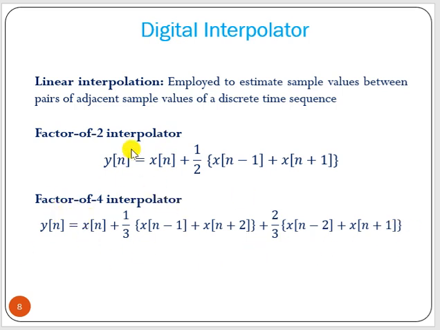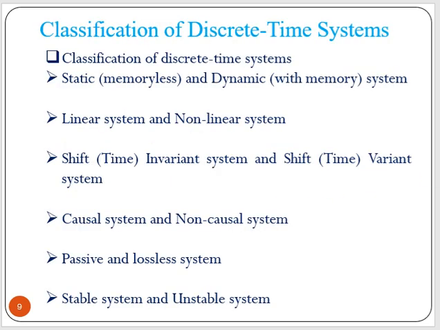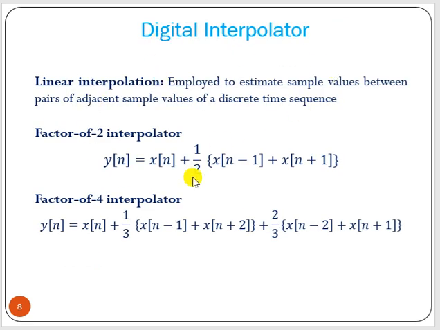So what happened here? Here it will give one data point between two points, and with a factor of 4, it will provide 3 data points, basically 4 intervals between two numbers. Now this interpolation is basically used to convert a digital signal into the corresponding analog signal.